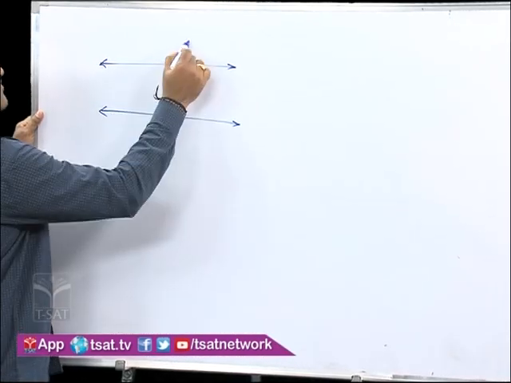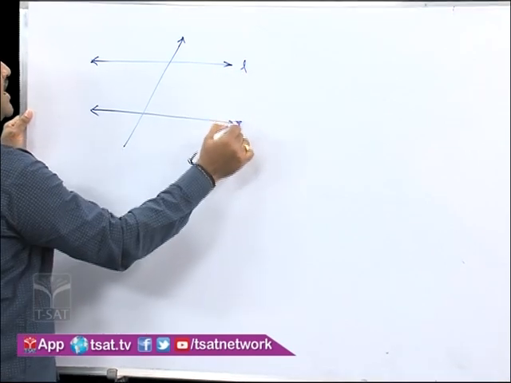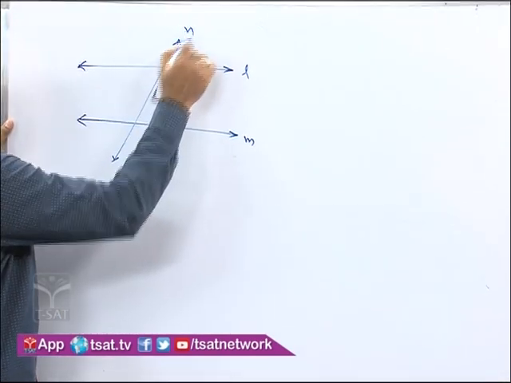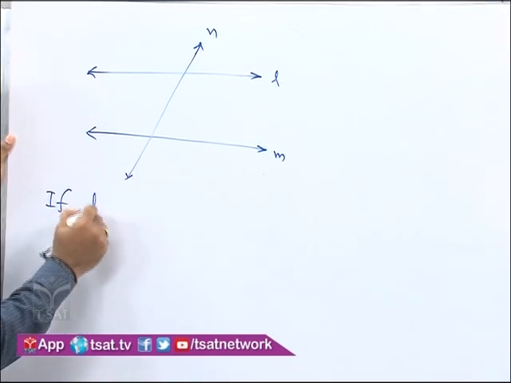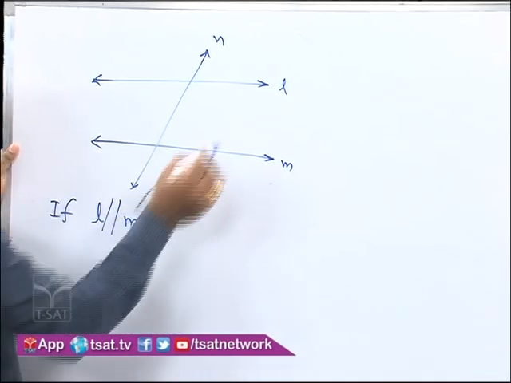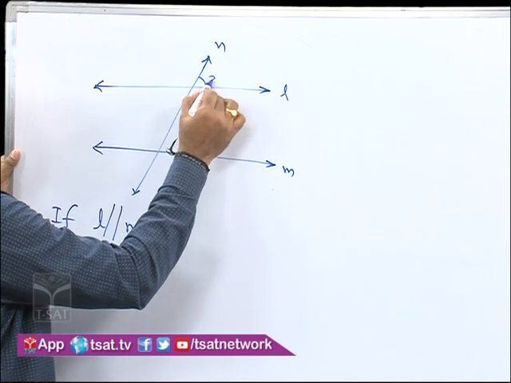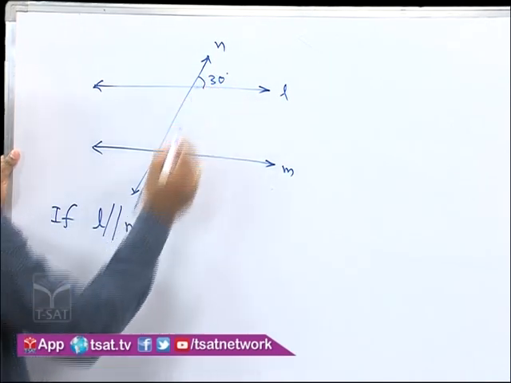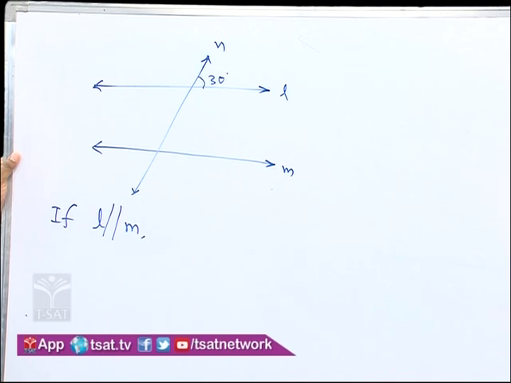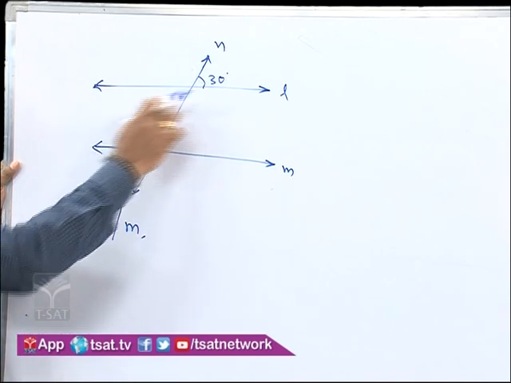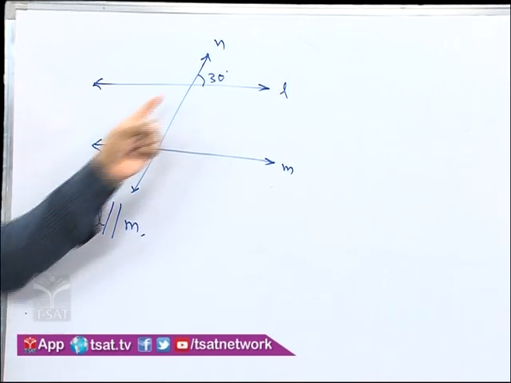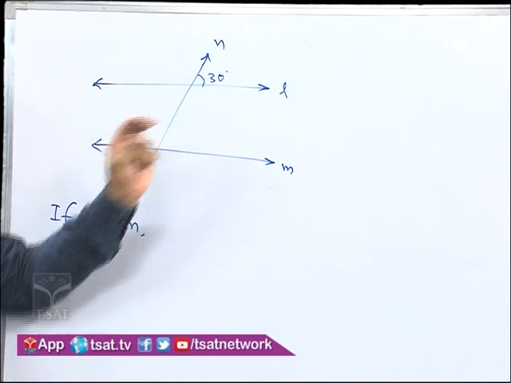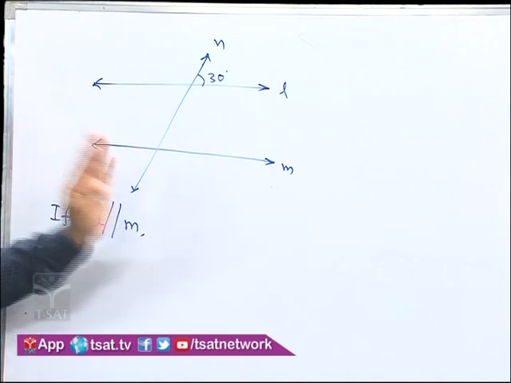These two lines are given as parallel, L, M. This is another line N, and it is given in the problem that L is parallel to M and one angle here is given as 30 degrees. So we have to find the remaining angles all. Find the remaining angles when one angle is given as 30 degrees where L is parallel to M. This is the given problem.